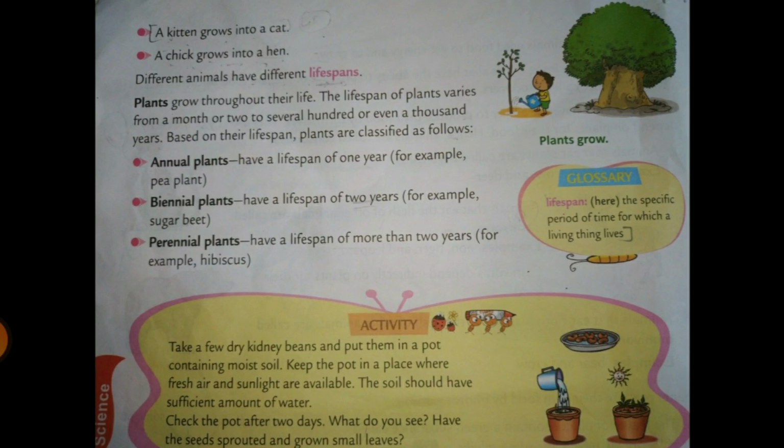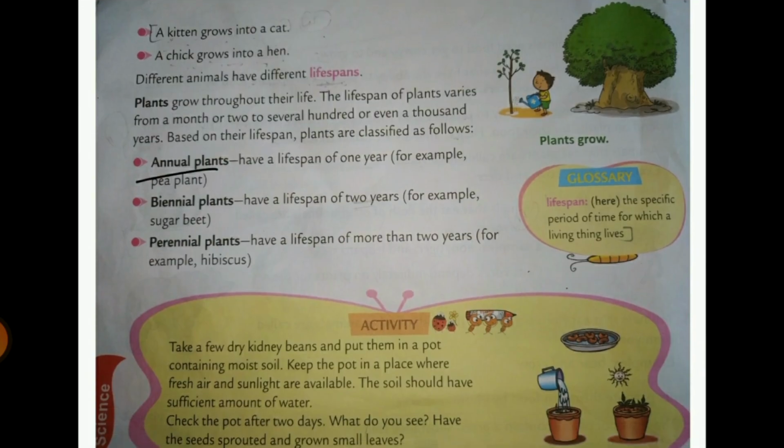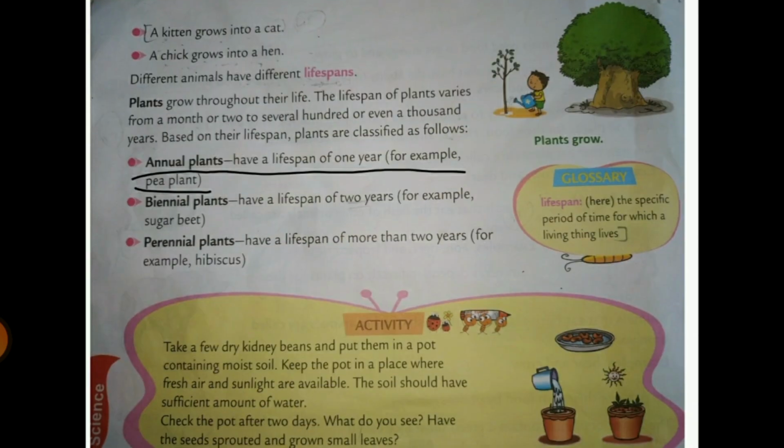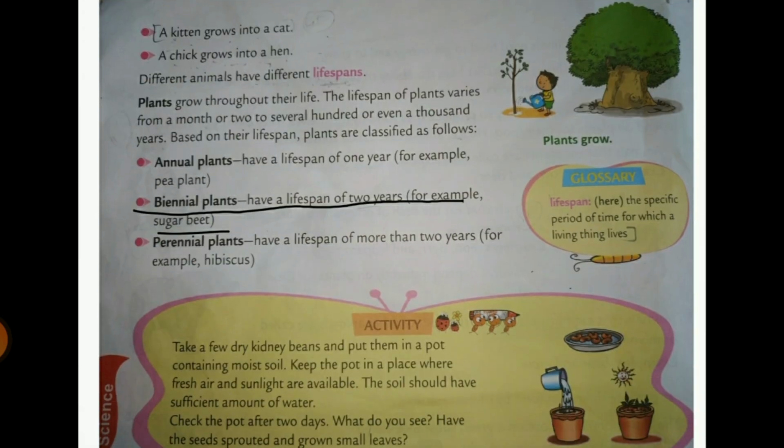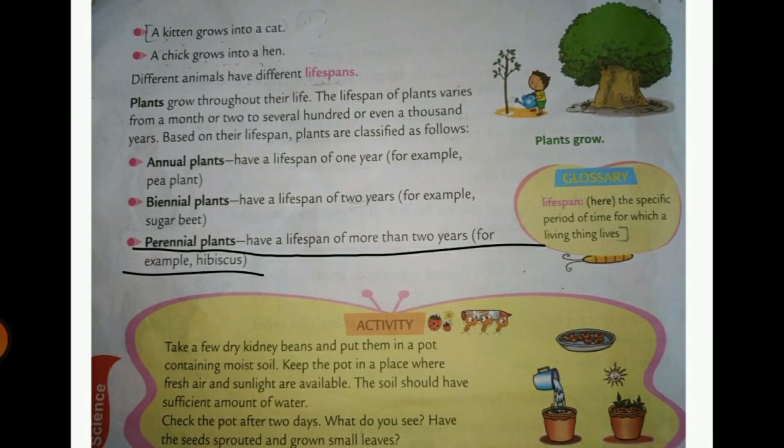So their lifespan is divided into 3 parts. First one is the annual plants, which have a lifespan of 1 year. Example is a pea plant. Biennial plants have a lifespan of 2 years. बाइनियल प्लांट्स की लाइफ स्पान 2 साल होती है, वो 2 साल तक जिंदा रह सकते हैं. Example is sugar beet. Next one is the perennial plants. Perennial plants have a lifespan of more than 2 years. For example, hibiscus. So these are the different lifespans of the trees.